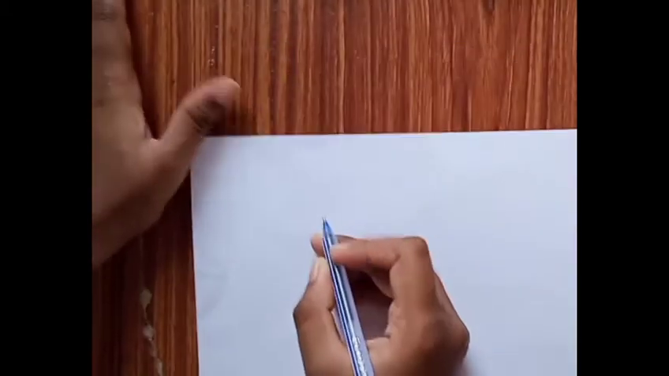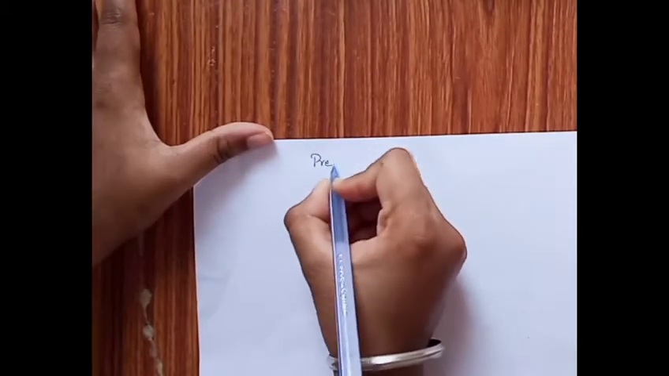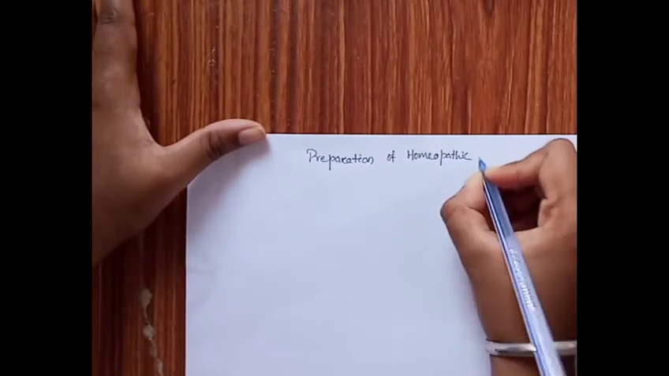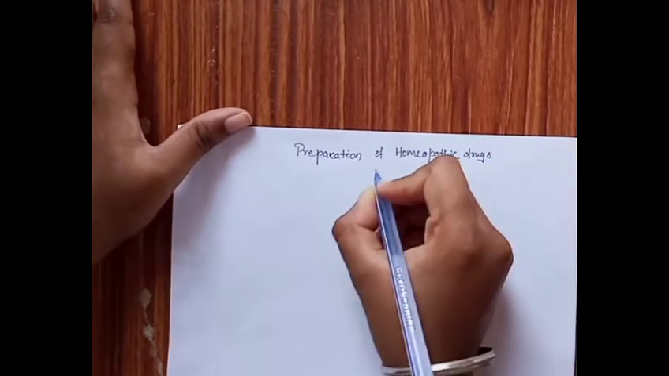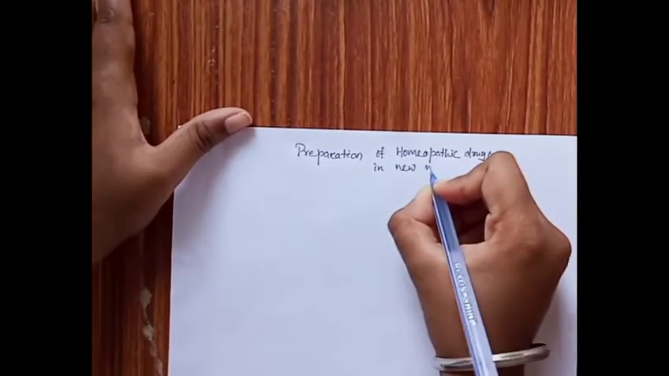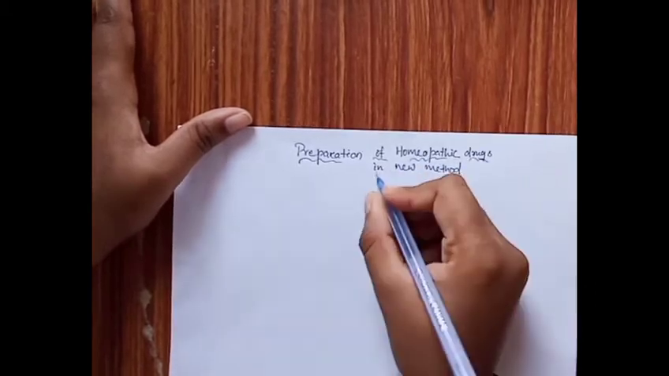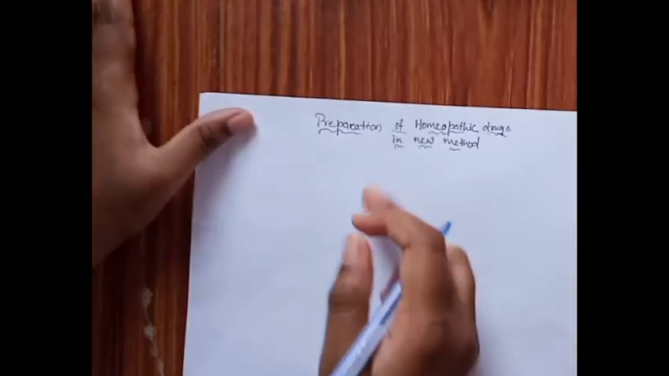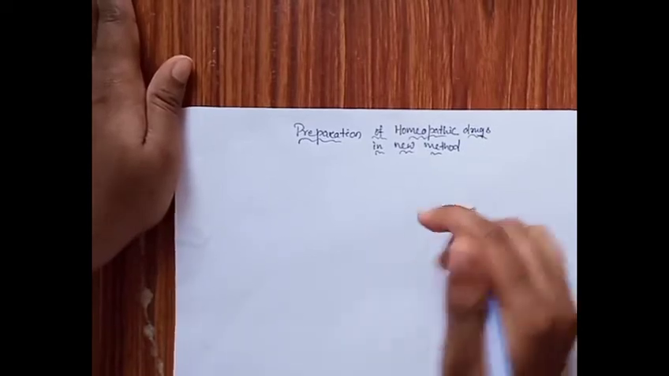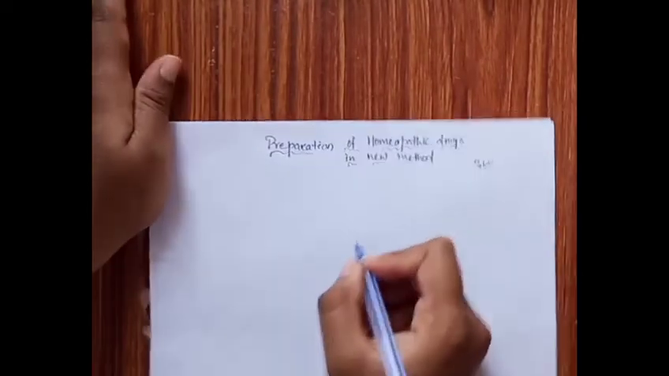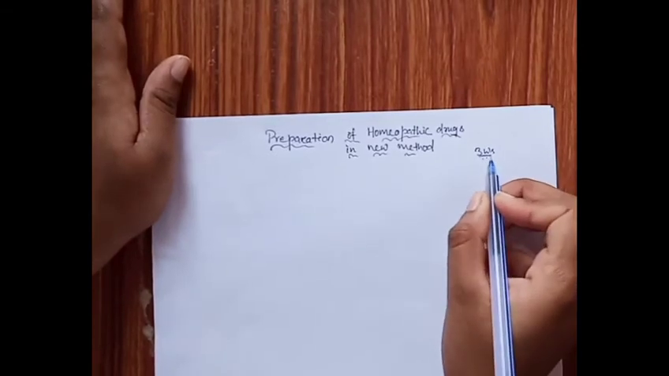Today we will discuss the preparation of homeopathic drugs in the new method. So today our topic is the preparation of homeopathic drugs in the new method. Now we come into details by a short trick, that is 3Ws. It means where, when and why.